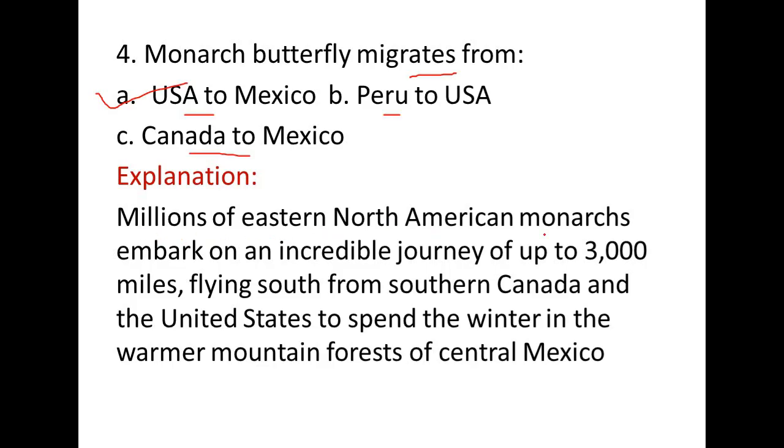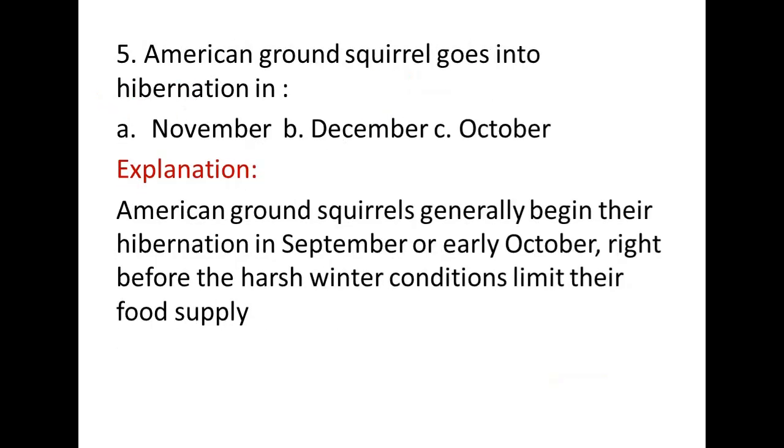Millions of eastern North American monarchs embark on an incredible journey of up to 3,000 miles, flying from South Canada and the United States to spend the winter in the warmer mountain forest of central Mexico. So correct answer is USA to Mexico. So let's move to the next question.